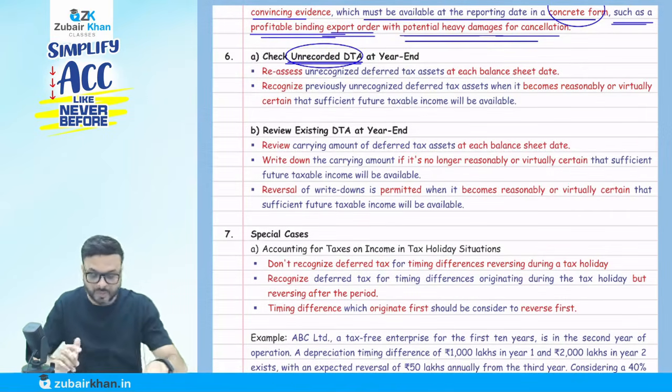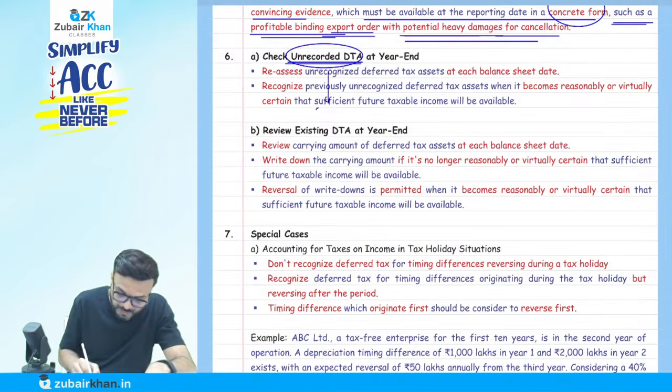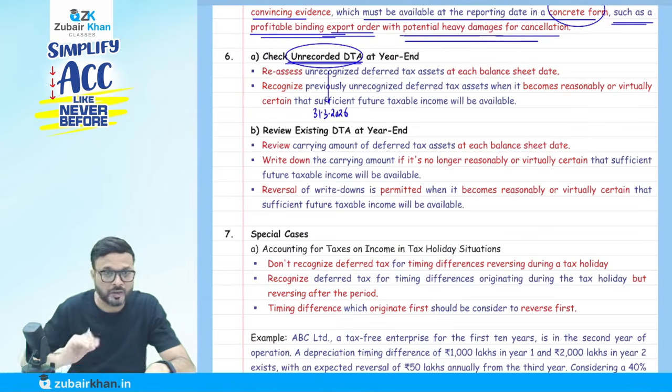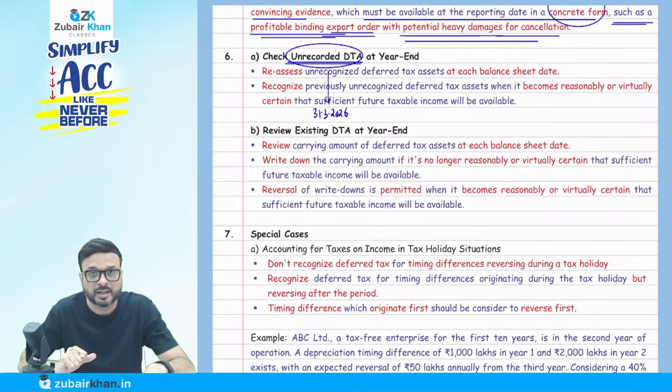For example, on 31st of March 2026, we didn't record these deferred taxes. Why? Because we were not virtually or reasonably certain, whatever the case.